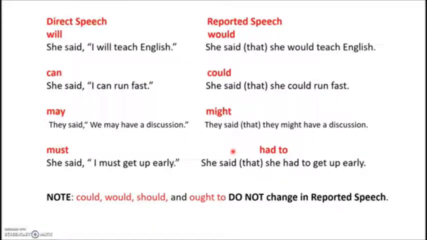Now also, the modal verbs change from direct speech to reported speech. And in a way, if you think about it, they go from the present to the past. So will becomes would, can becomes could, may becomes might, and must becomes had to. Just keep in mind that could, would, should, and ought to do not change in reported speech. So if someone said, "I could do it," and we say, "What did he say?" You say, "He said that he could do it." It remains the same, you just change the pronouns.